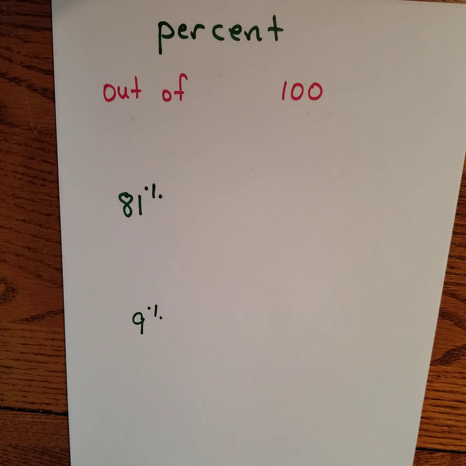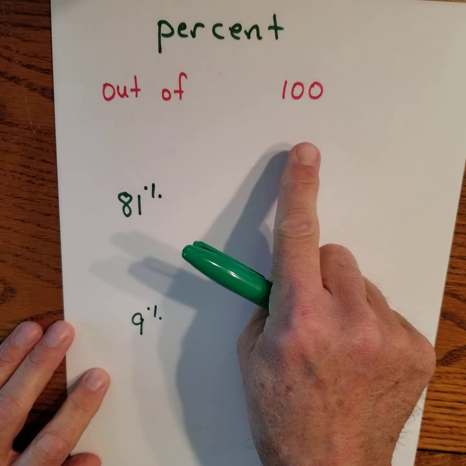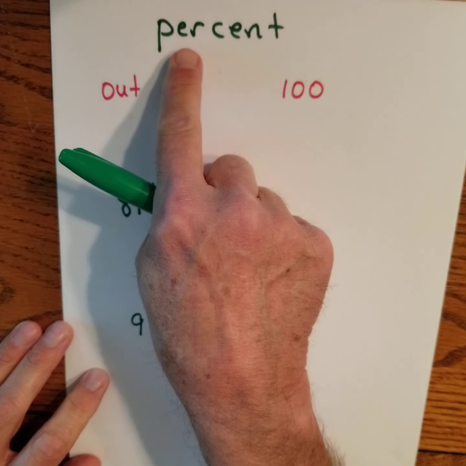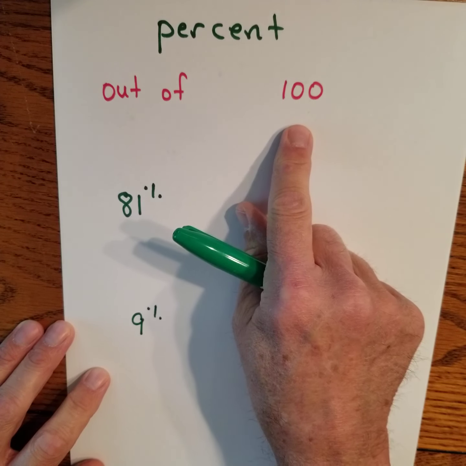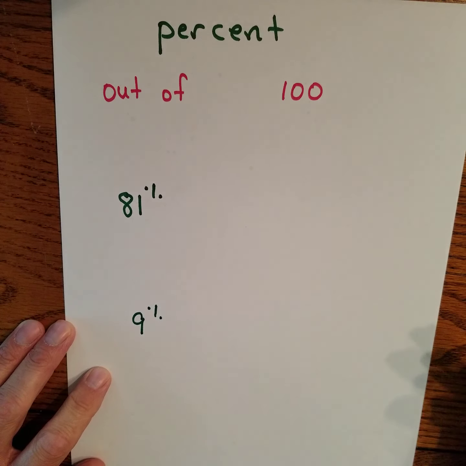In this video, we'll begin our work on percentages. The word percent roughly means out of 100. Per means out of, cent means 100. Percent is out of 100.